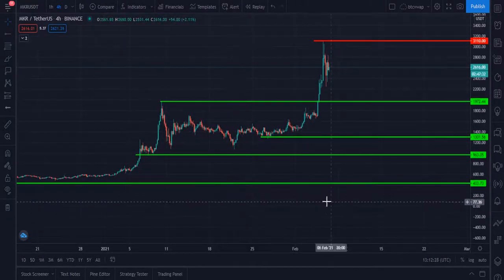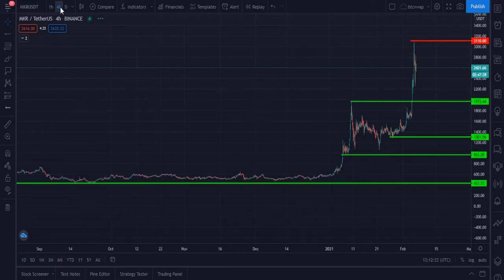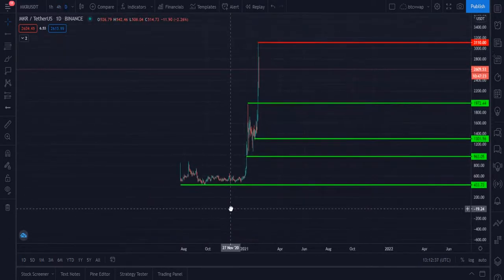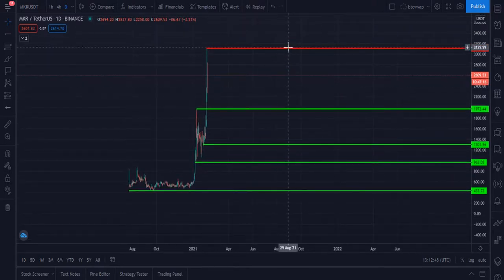This is the all-time low of MKR. Let me convert it onto the daily chart. 433 is the lowest zone of MKR on Binance exchange, and the all-time high is at $3,110, and the all-time low is 438.